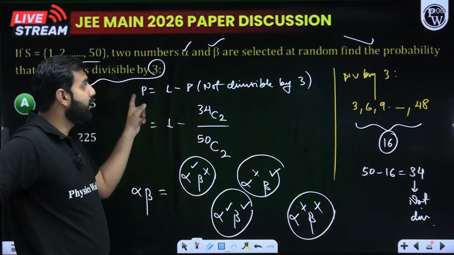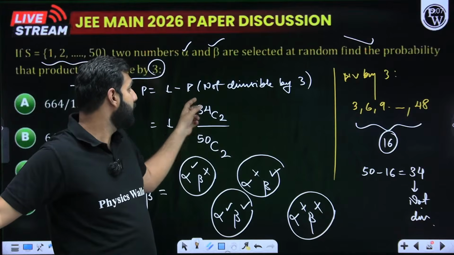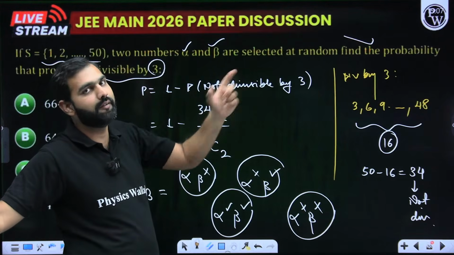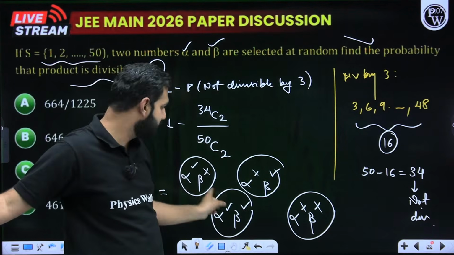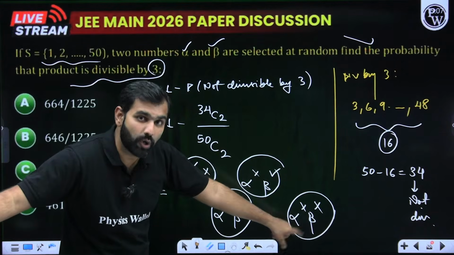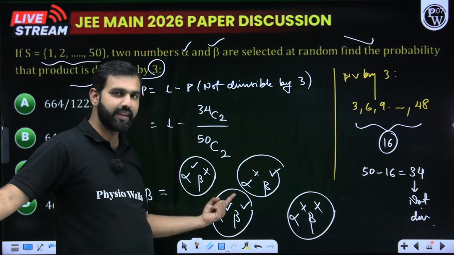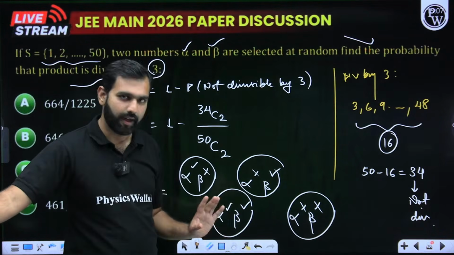So probability of alpha into beta being divisible by 3 will be equal to 1 minus probability of neither alpha nor beta being divisible by 3. Did you get my point? Because these are the four cases. Out of these four cases, this is the only case which is not there in our favorable outcome. So I hope you're understanding, these total three cases will be equal to 1 minus this case. I hope you understood that.